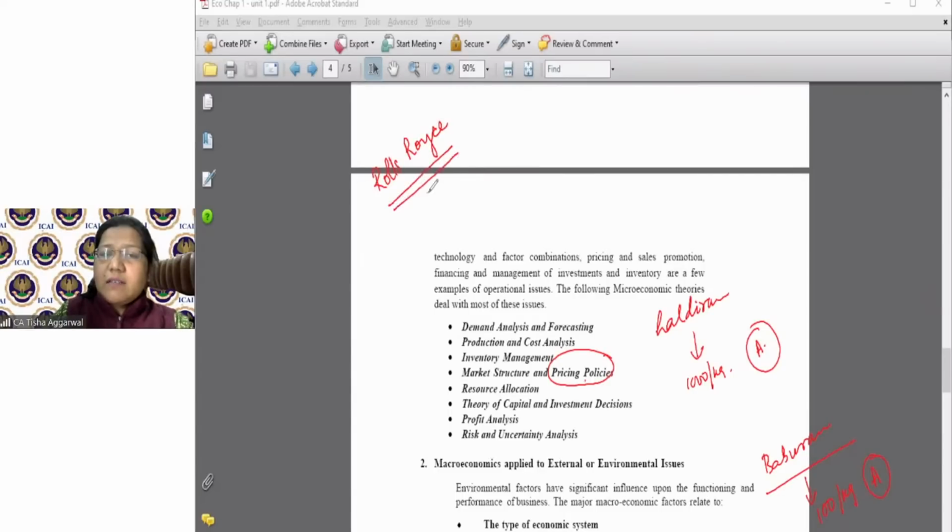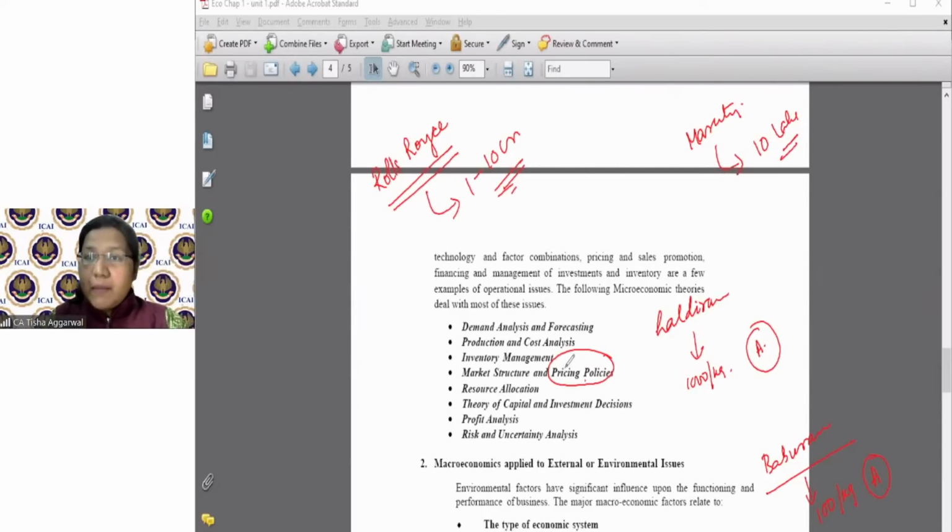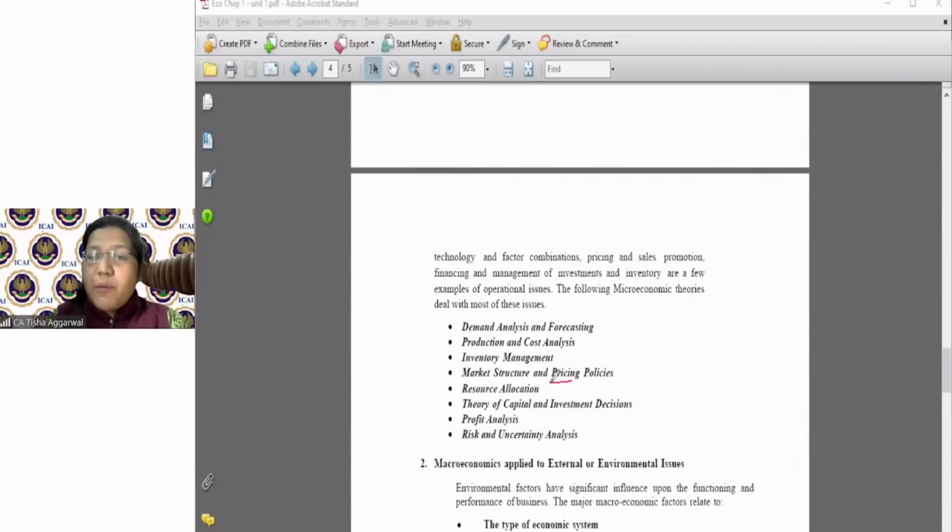How much are they charging? Maybe 1 to 10 crore. And there's a car which is Maruti, which is charging as low as maybe 10 lakh. This is the pricing policy. Depending upon what kind of market you are in, the pricing policy is decided.